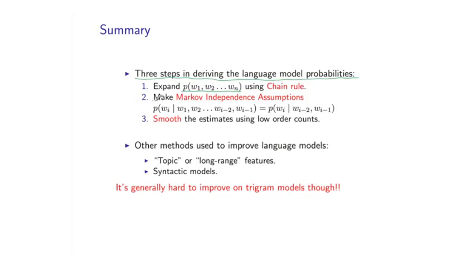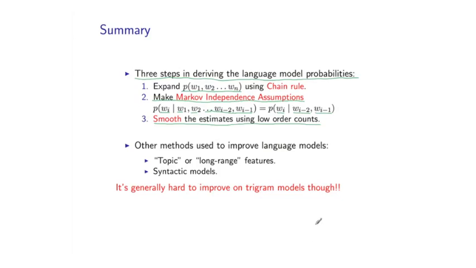And the second step was to make Markov independence assumptions. In particular, assuming that the probability of some word, Wi, conditioned on the entire previous sequence of I-1 previous words, actually depends only on the previous 2 words in the sequence. We call this a second-order Markov assumption. And the final step in deriving these estimates was to smooth these trigram estimates, essentially using lower-order counts. And that was done either through the method of linear interpolation or through this discounting method that I just showed you.